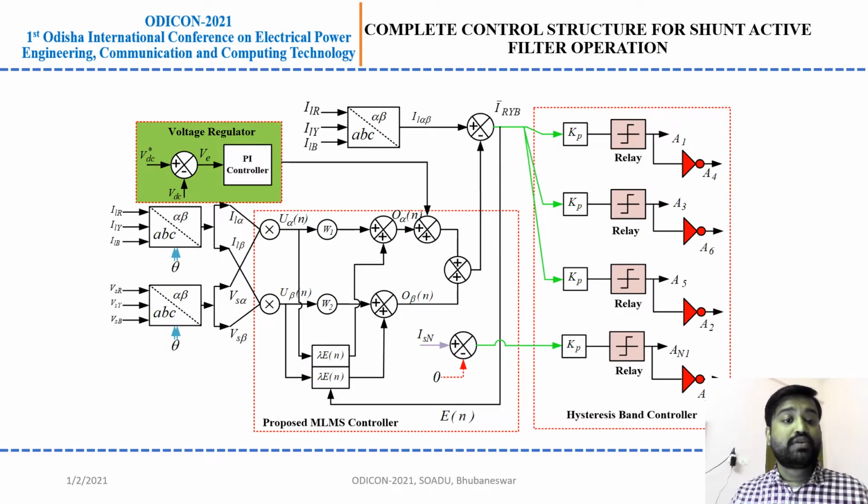Initially we are using the nonlinear load current and source voltage for calculating the alpha and beta components. From the alpha and beta components, the proposed MLMS technique generates a lesser error, which is further compared to generate the actual error component, by which we generate accurate inverter pulses for the inverter operation and compute the harmonic current.